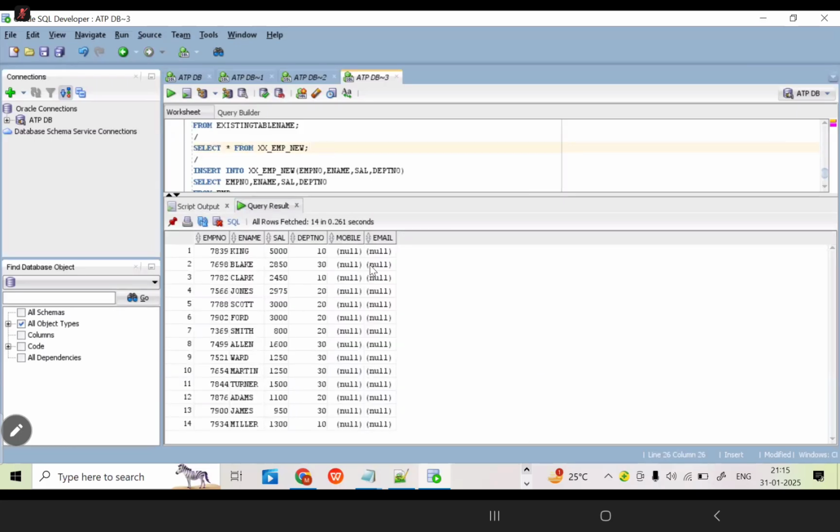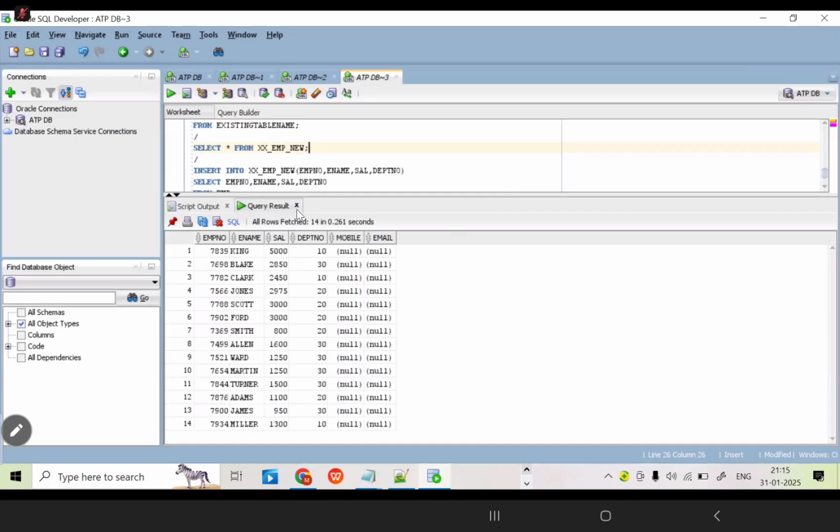The rest of the 2 columns are null. These 2 columns are not present in the employee table, correct? Yes. That's the reason it won't store any data for these 2 columns. The rest of the other columns, it is able to store the data. Clear? Yes, clear. This is called an insert.